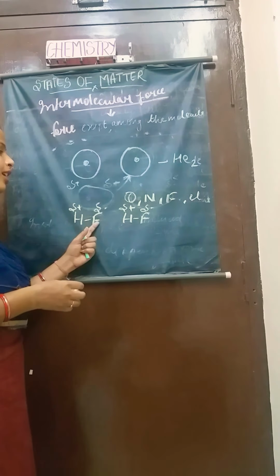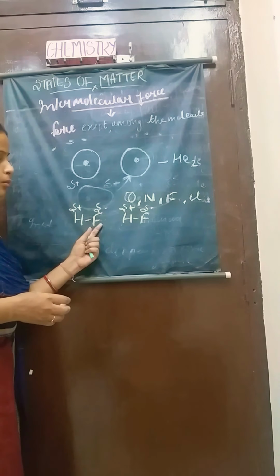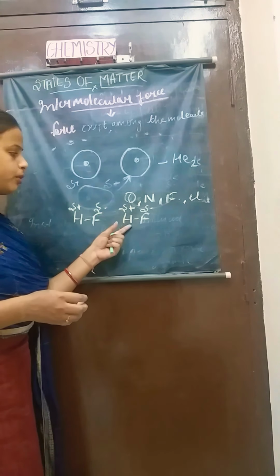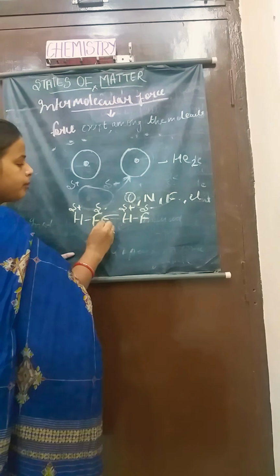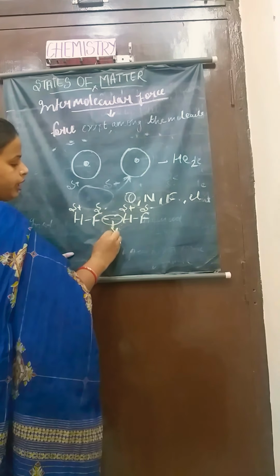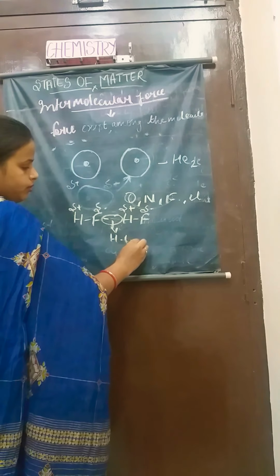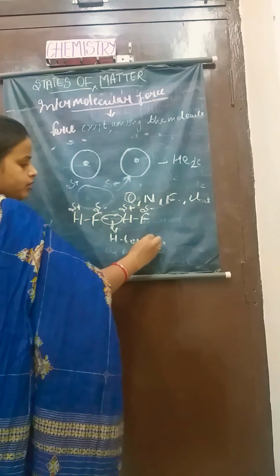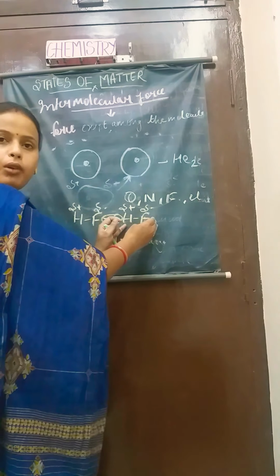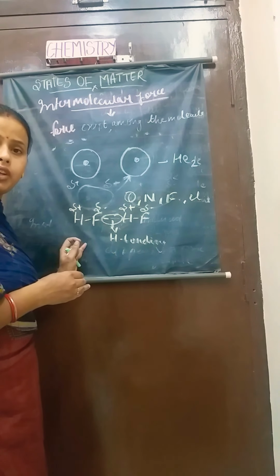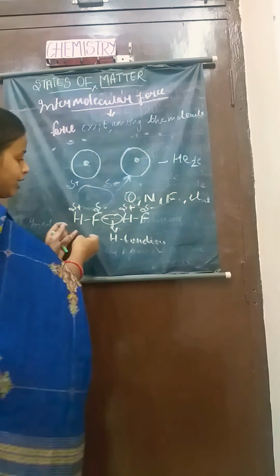You will see that the negative pole of this molecule will attract the positive pole of this molecule. So this bonding will be called hydrogen bonding. As you can see, two polar molecules are present, and the interaction between the dipoles will be called hydrogen bonding.